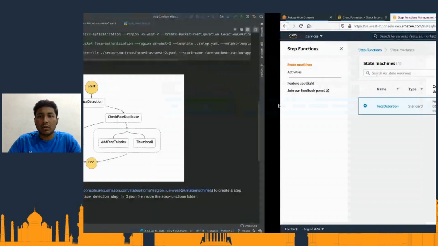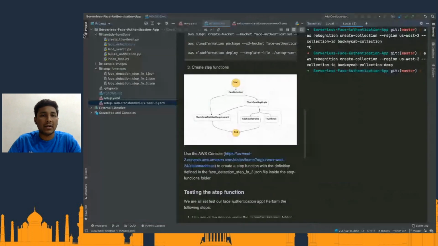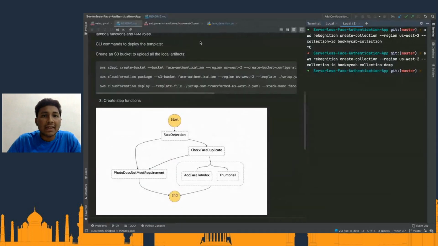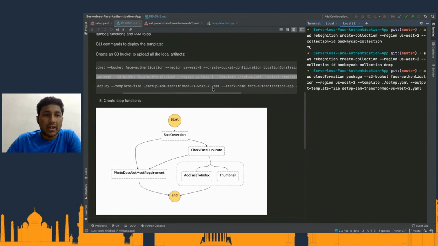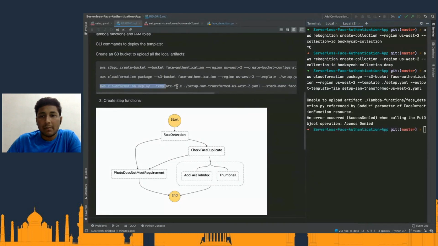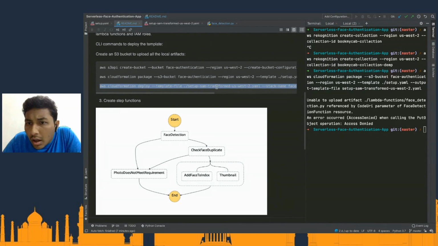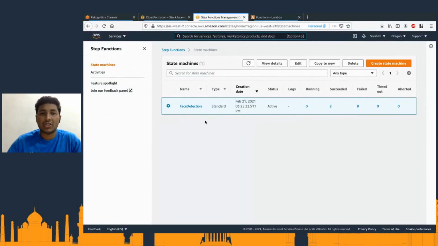I am actually going to try and deploy again, because I have made some changes. So let me quickly package it again and deploy it again, just to make sure that all my changes have been deployed. Okay. Access denied when performing. Oh, okay. I think I probably have a different CLI configuration, so let me not deploy it right now. I have already gone ahead and created a state machine, but let me try it again.